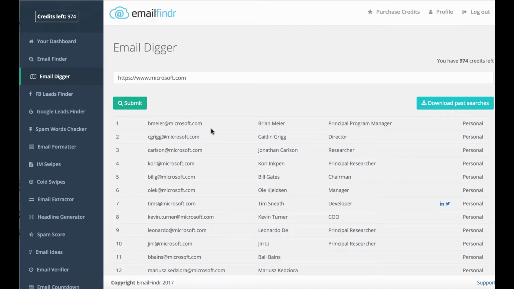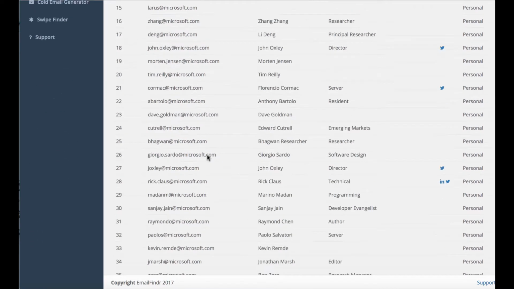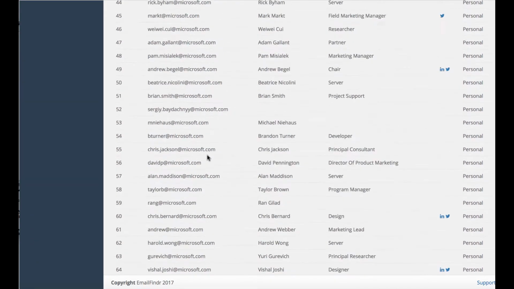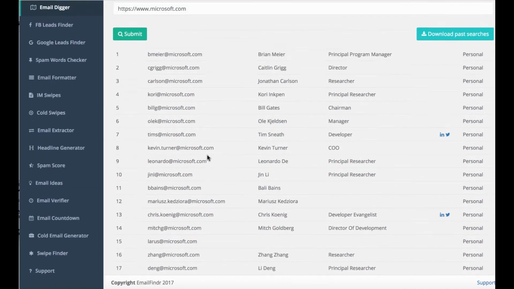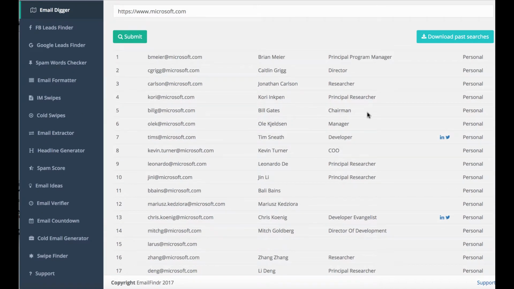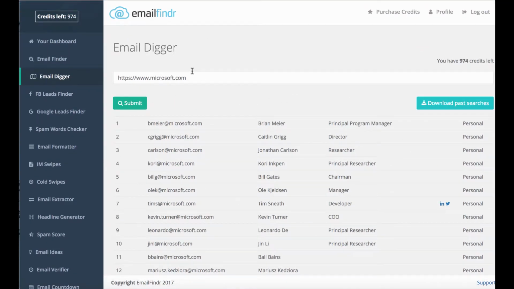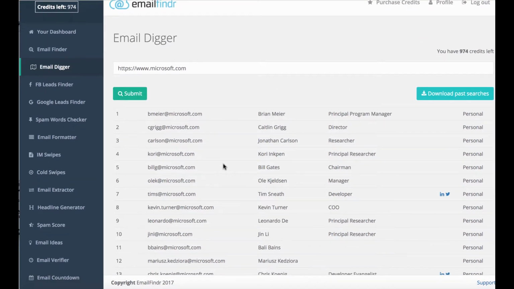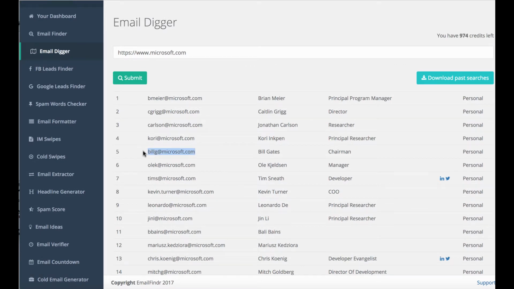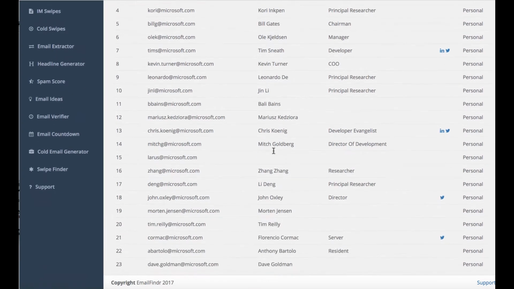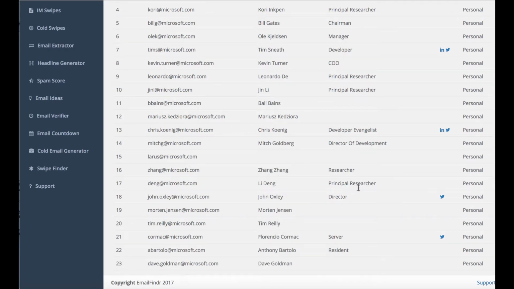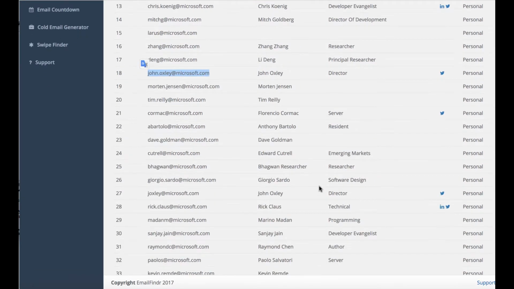And then what it's going to do is find all the emails of all the different people who work for Microsoft. So, for example, Bill Gates, the chairman. Now, if we're going to contact Microsoft to try to sell our app that we're developing, or our services, we're probably not going to contact the chairman. It's probably not going to be him answering the email. But you look down here, principal researcher, John Oakley, director. Here's someone who's a big time resident.